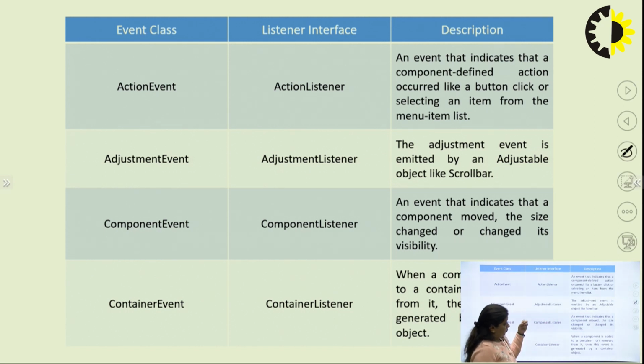Whenever there is a change in the component, like we change the size or the visibility of the component, an event will be generated. This type of event, due to the change in component size or visibility, will be handled by the component listener interface, and the event class for this is the component event class.